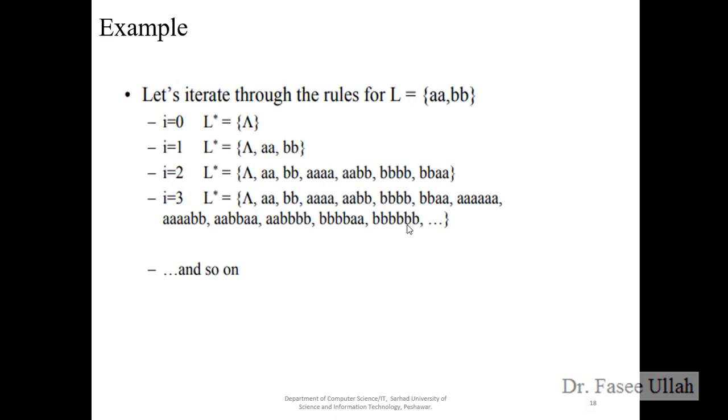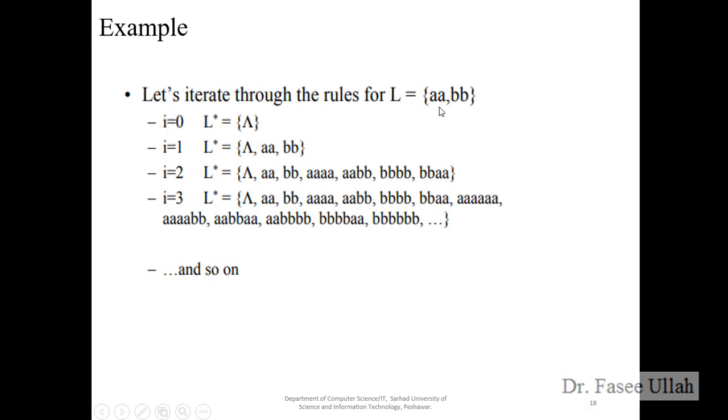We have another example. Here we have a definition of double a and double b in the set. So these are the different values. As I said before, if I assign 0, it returns empty. If I say i is equal to 1, this is the empty, and what we have in the set is 2 times a and 2 times b, so just keep that over here. Second, we have i is equal to 2, so the same set you place again in this step, and then we have 2, so it means we have 4 times.